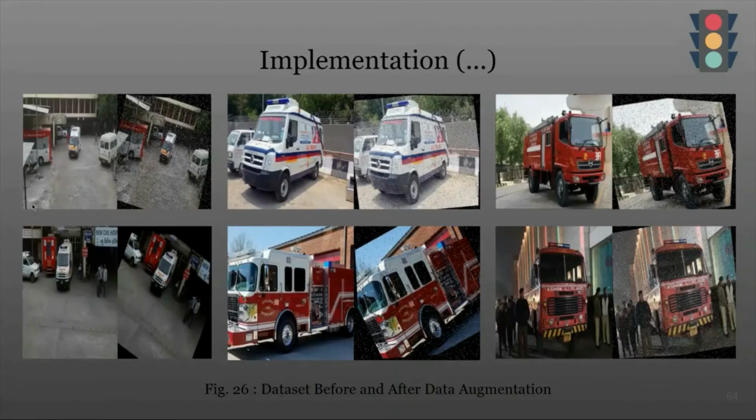After augmenting the dataset with the steps I mentioned, we are getting the output as follows. On the left side, you can see the original image, and on the right side, you can see the augmented image. The same goes for all the images. You can see that here there is a vertical and horizontal shear. At the same time, you can see some noise and blur applied on it. Such randomized effects are added to all the images to make the data more complex.